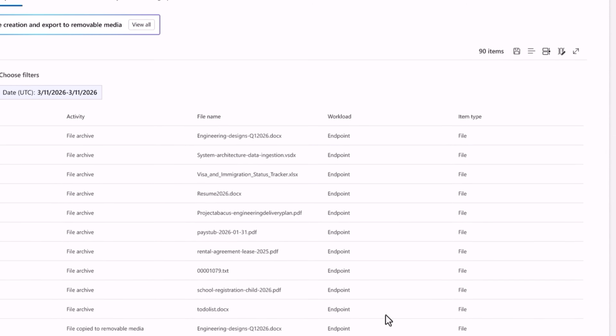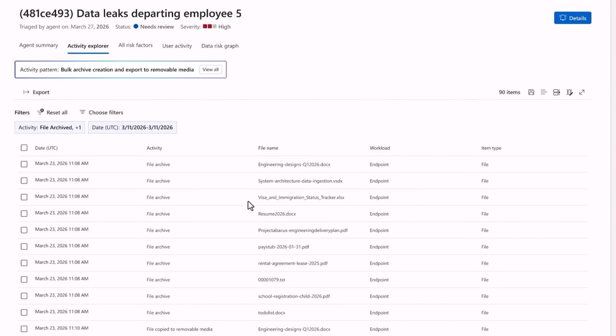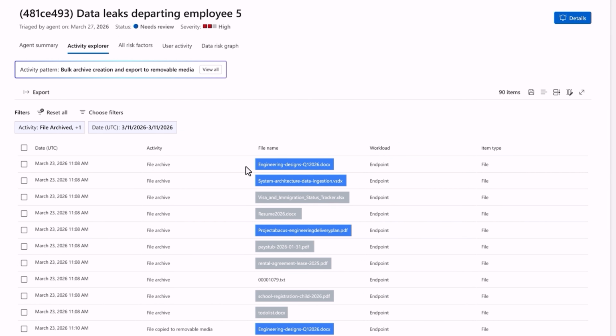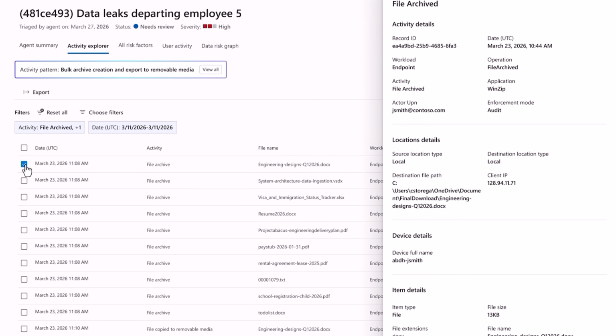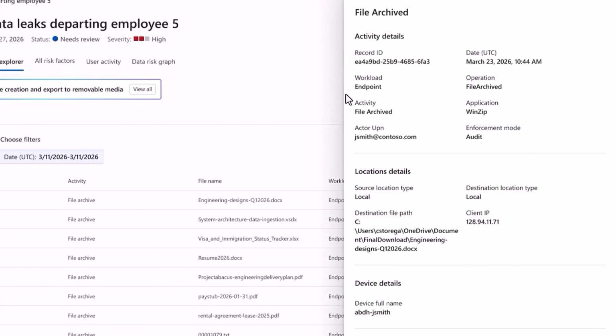If we filter on this activity, there's even more detail. We can see the mix of personal and business files that the engineer has taken. In fact, let's dig into one of them. I'll click into the top Engineering Designs file, where we can see even more detail about the activity, including who performed it with their UPN, J. Smith, location details, device details, and more.